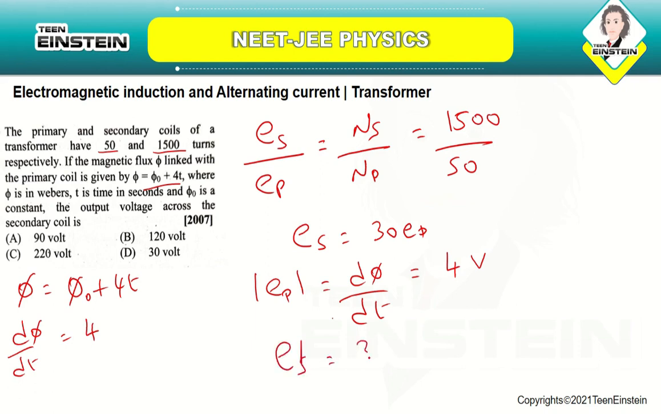Now ES is equal to 30 into 4, which is equal to 120 volt. So the secondary coil EMF, the secondary coil output voltage, will be 120 volt. So the correct answer is option number B. Okay, so let us now move to the next question.